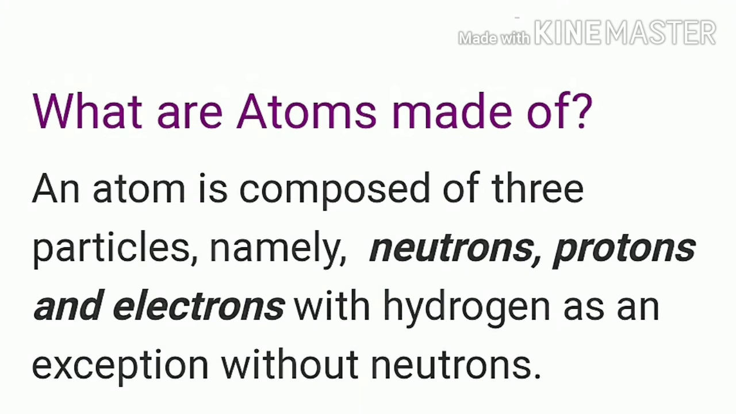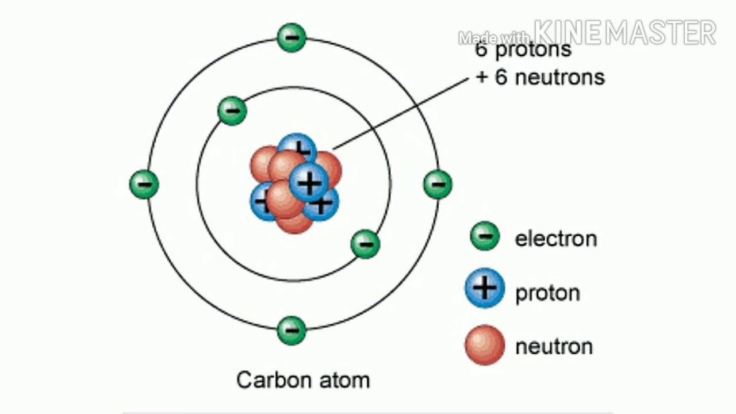What are atoms made of? An atom is composed of three particles, namely neutrons, protons, and electrons, with hydrogen as an exception, without neutrons. Every atom has a nucleus that binds one or more electrons around it. The nucleus has typically a similar number of protons and neutrons, which are together known as nucleons. The protons are positively charged, electrons are negatively charged, and neutrons are neutral.